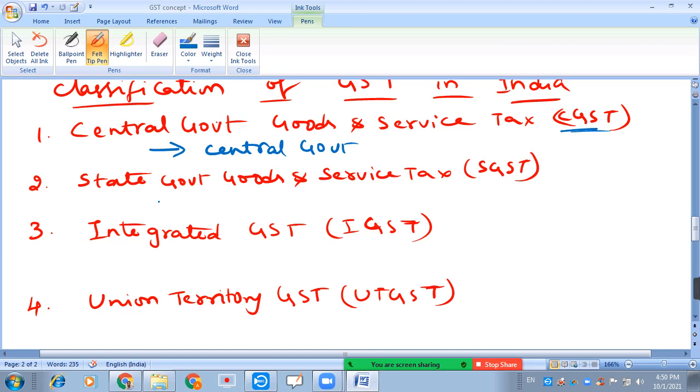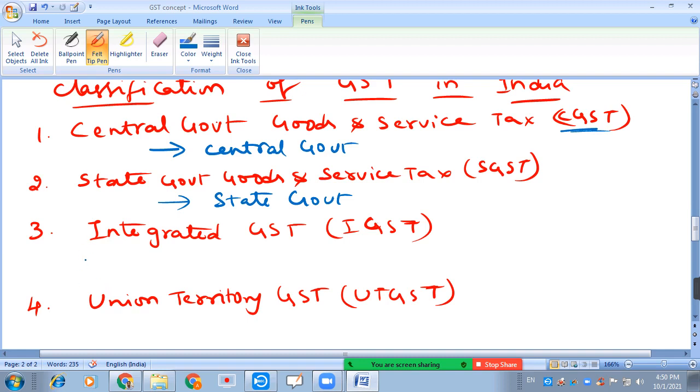State government GST is levied by the state government, and the tax revenue relating to state-related transactions can be earned by the state governments.